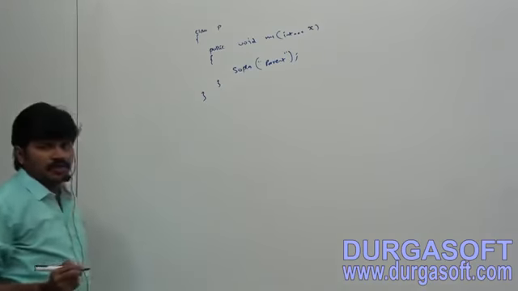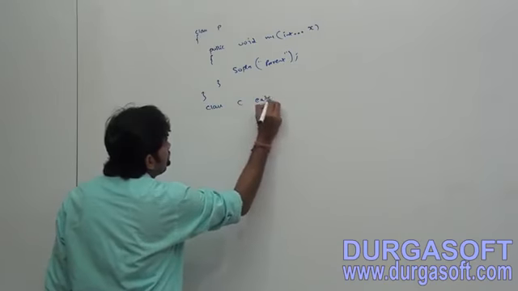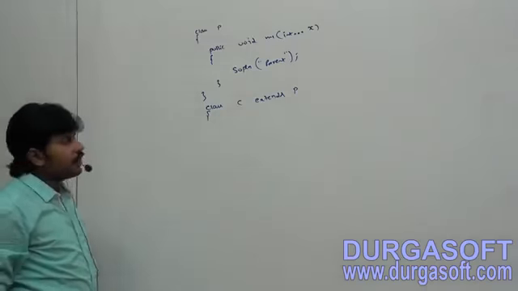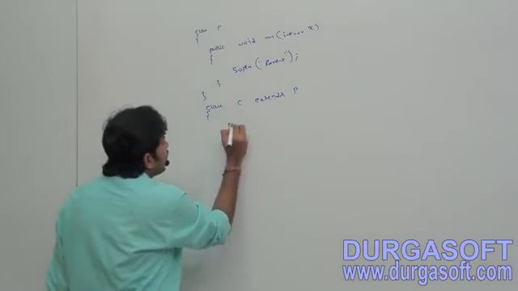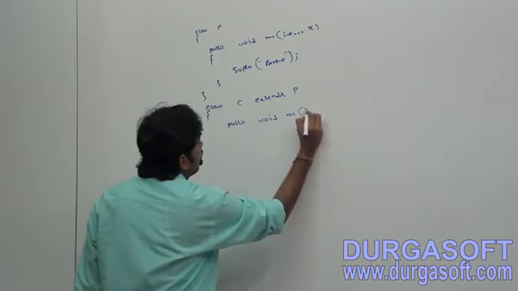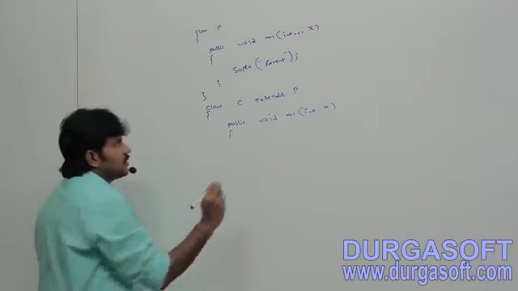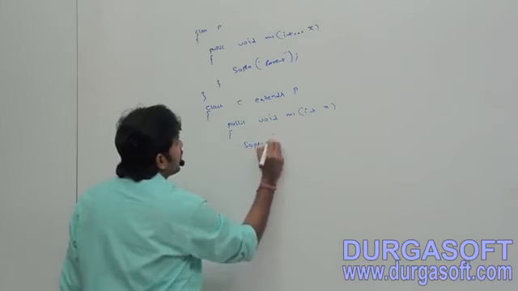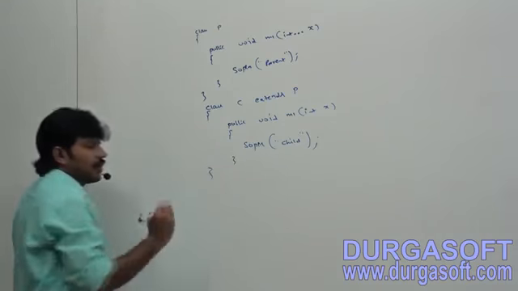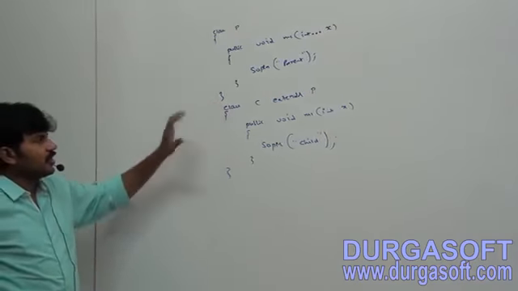Now class C extends P. Here I am taking a normal method, public void m1 of int x, with System.out.println printing child. So we have parent and child.